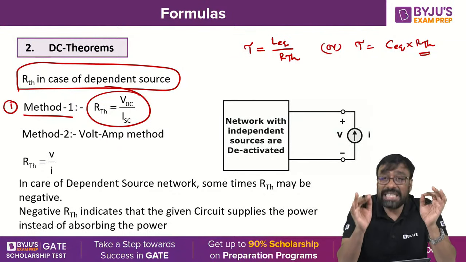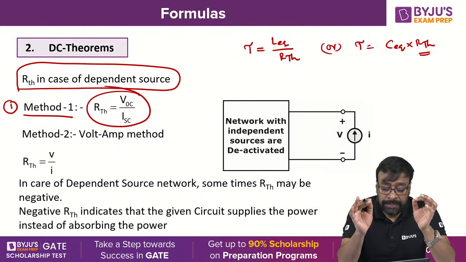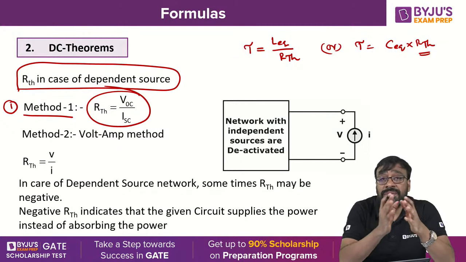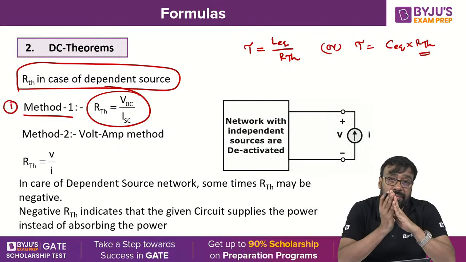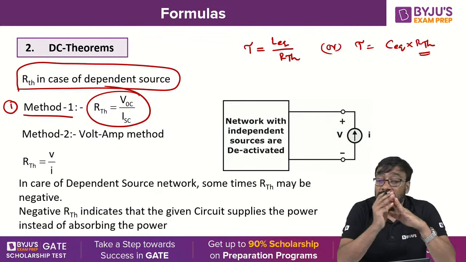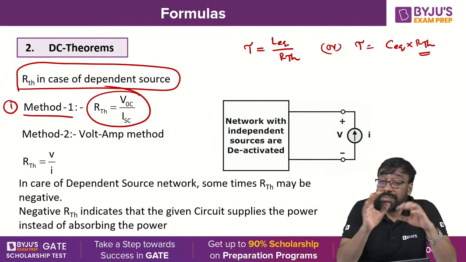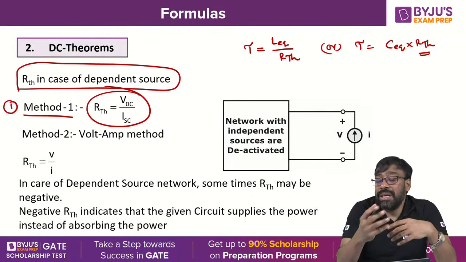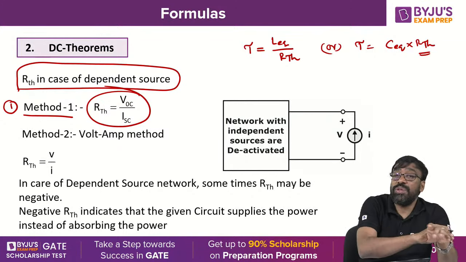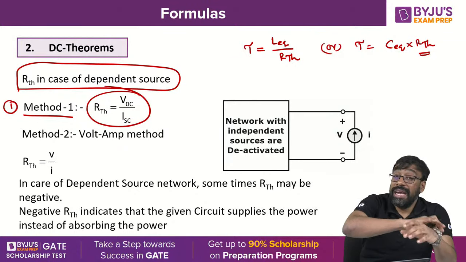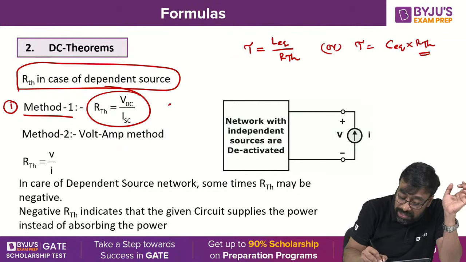But there are certain situations where you cannot determine VOC and ISC. Sometimes they are undetermined. You have no chance to find VOC and ISC. In such cases, this formula does not work.